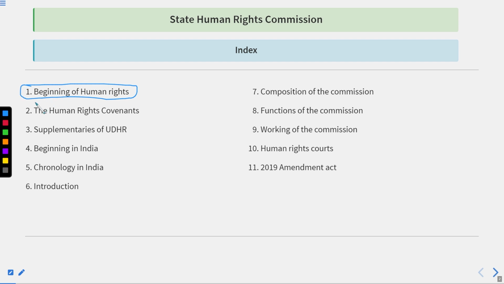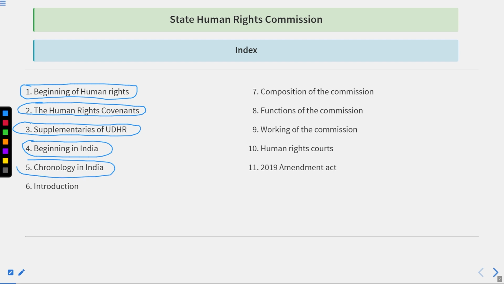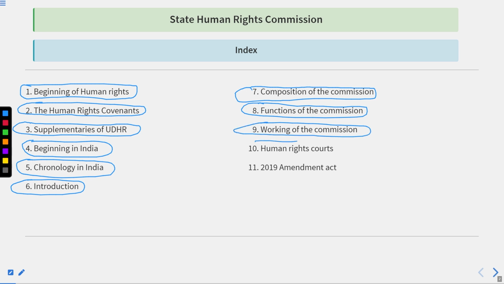like the beginning of human rights, the human rights covenants, supplementaries of UDHR, beginning in India, chronology in India, introduction, composition of the commission, functions of the commission, working of the commission, Human Rights Codes, 2019 Amendment Act. Okay, so these are the topics we have scheduled for the discussion.